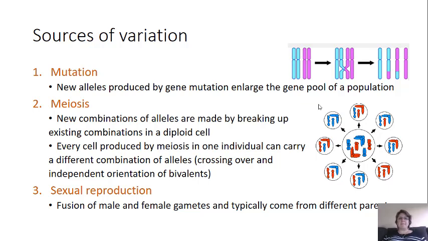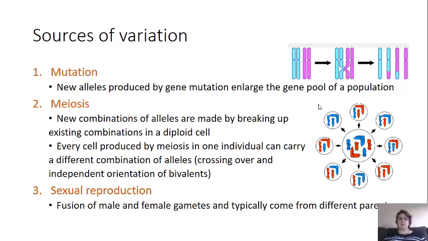So we have three main sources of variation that lead to changes in organisms or populations. All three of these sources of variation within an organism are going to occur before the organism has developed. So the first is mutation. So we have new alleles or sections of genes that are produced by gene mutation, and these mutations of the DNA can actually enlarge the gene pool of what's available in the population.